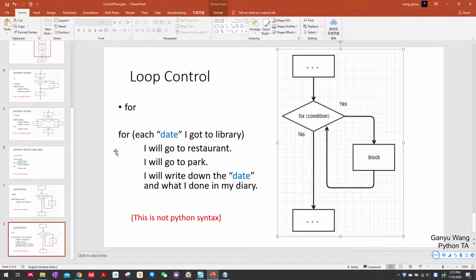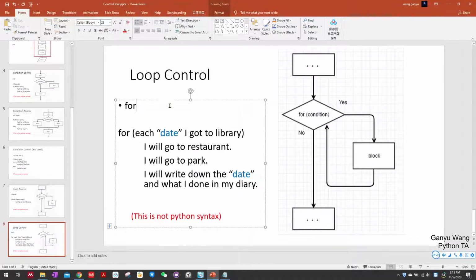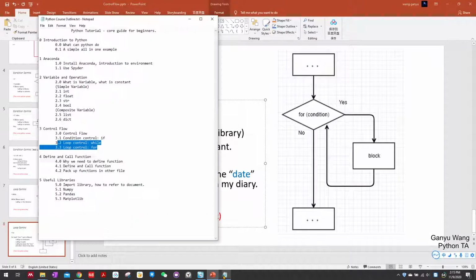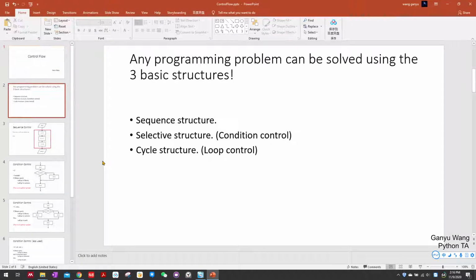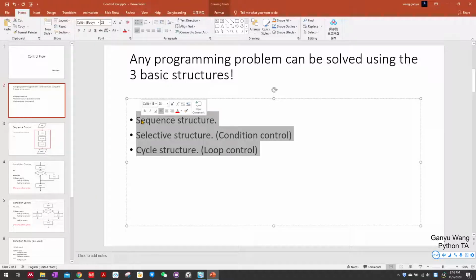The for statement is also a loop control statement, and we will talk about this loop control in lesson 3.3. In this general lesson 3.0, I will talk about these three basic structures for us to solve any programming problem.